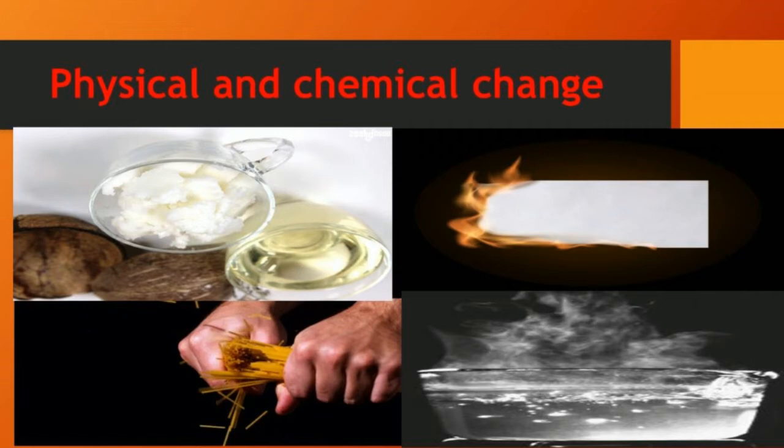Burning of petrol or LPG gas. For example, petrol is a chemical substance. Boiling of water into water vapor. This is called chemical change. Yes, now we know what is the difference between physical and chemical change. Chemical change results in the change of the substance. For example, if you are burning a paper, what happens at the last? It becomes ashes. So it is called chemical change.